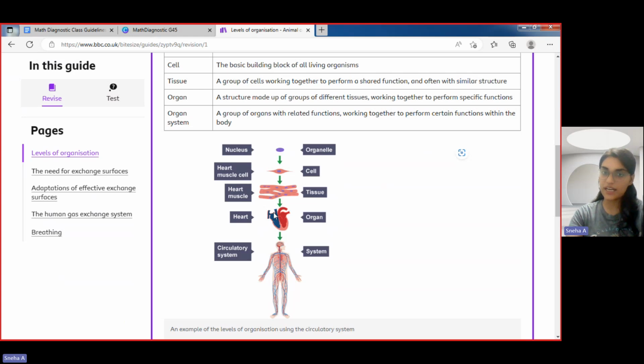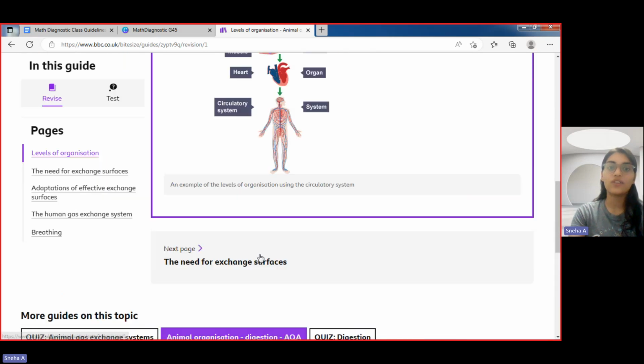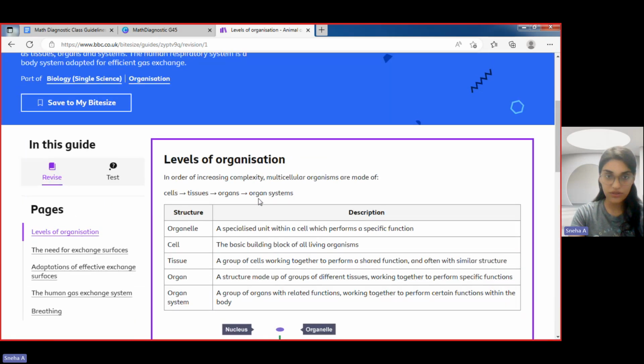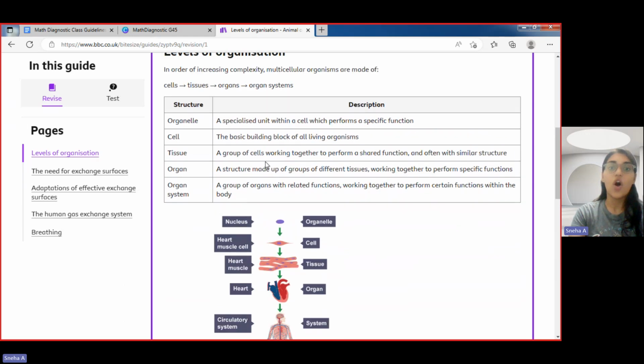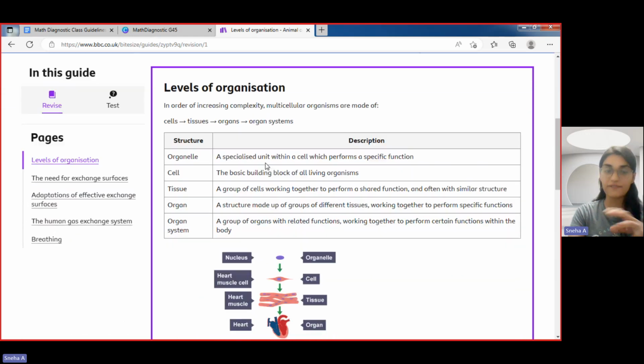And this heart, with the lungs, with different arteries, with different blood vessels, with different capillaries, all of this is a part of the circulatory system. So all the organs combined together to form the circulatory system. So that is what it is all about. That is the level of organization that we call: initially there is the cell, then the tissue, then the organ, and then the organ system. I hope that is pretty much clear to everyone.